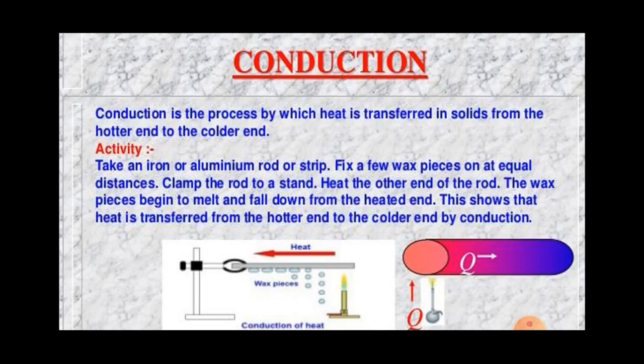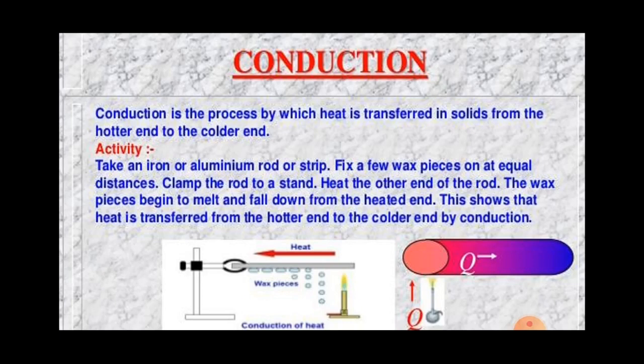See this activity: take an iron or aluminium rod or strip. Fix a few wax pieces at equal distances. Now clamp the rod to the stand. Heat the other end of the rod, and the wax pieces begin to melt and fall down when heat reaches them.